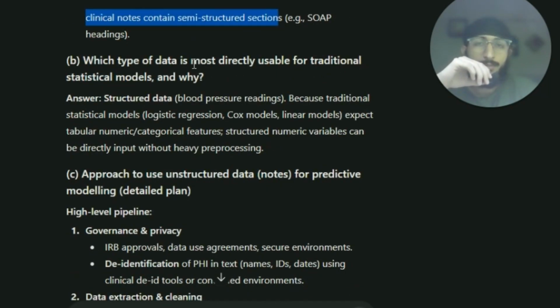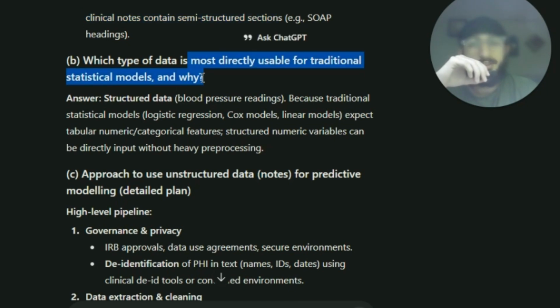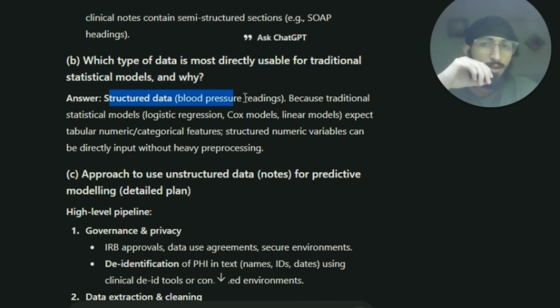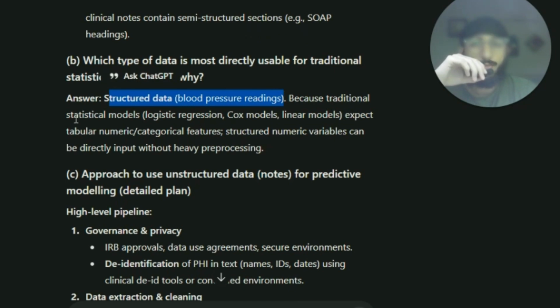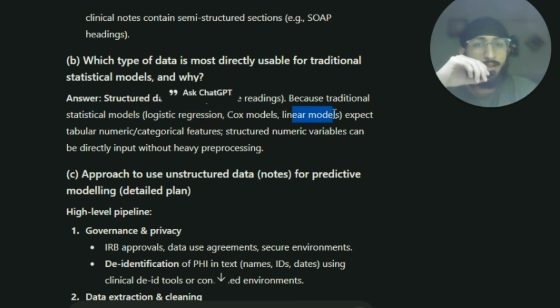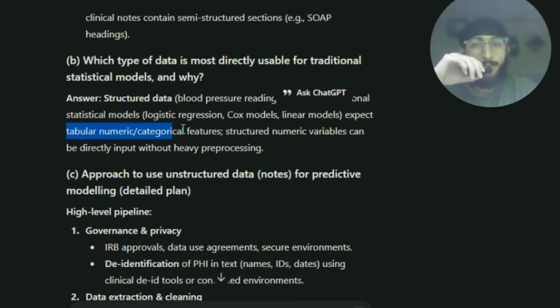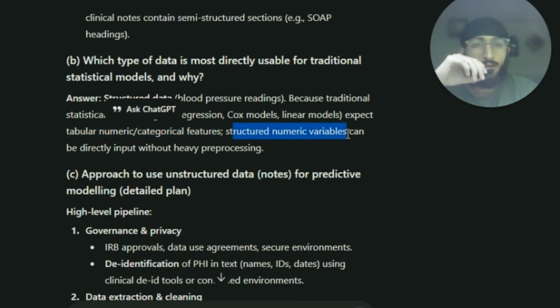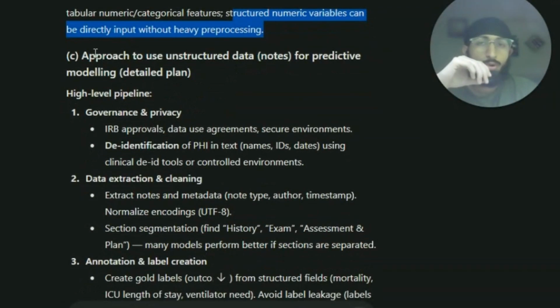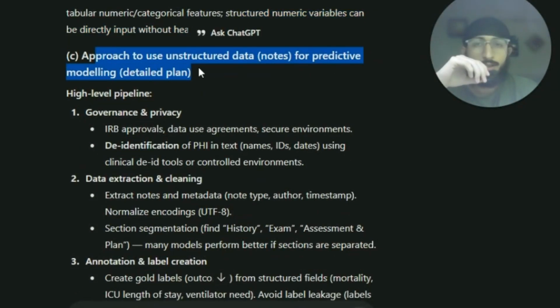Now, which is most directly usable for traditional statistical models and why? Structured data, blood pressure readings, because traditional statistical models using logistic regression or linear models expect tabular numeric and categorical features. Structured numeric variables can be directly input without heavy preprocessing. Then, the approach to use unstructured data, notes, for predictive modeling: a detailed plan.